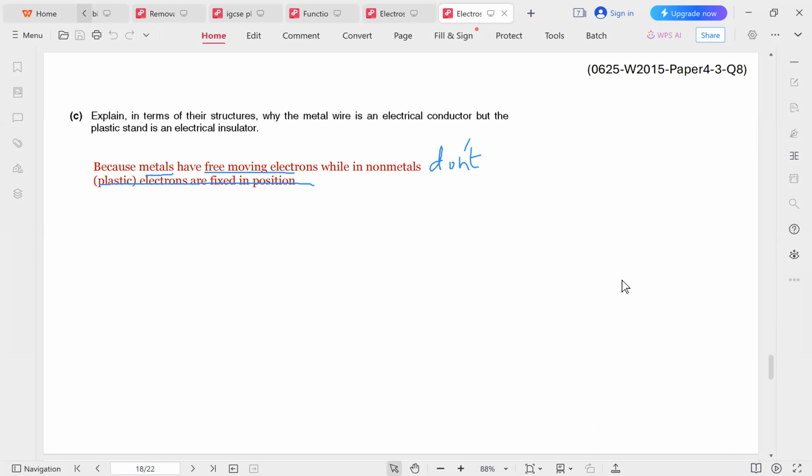So the nicer way to say this, the more correct way to say this, is that the metals or the conductors have free moving electrons, but in insulators, there are electrons as well, but they are fixed in position. They are not free to move. This is the difference. So both of them have electrons, of course, but in conductors, the electrons are free to move. However, in insulators, the electrons are fixed in position.